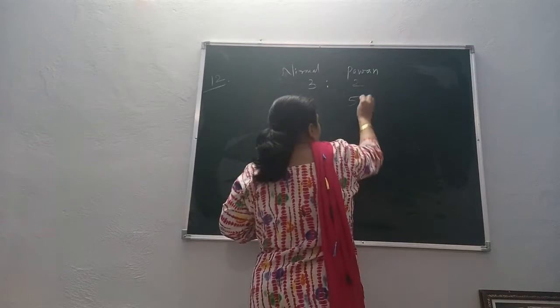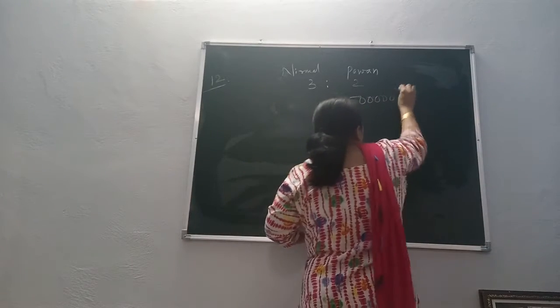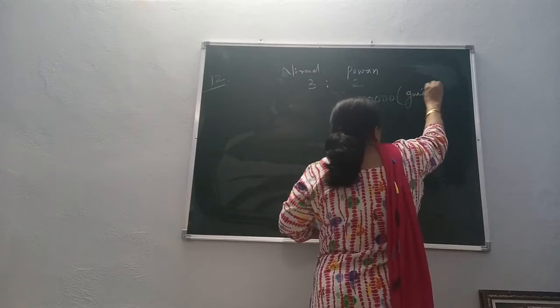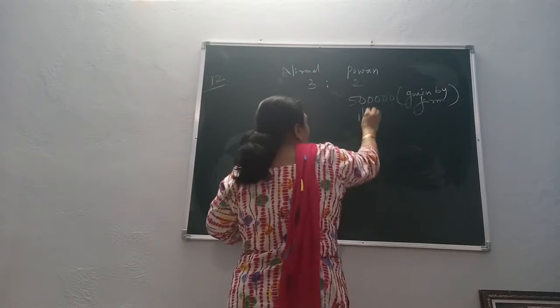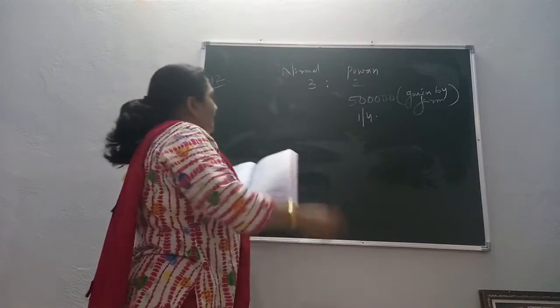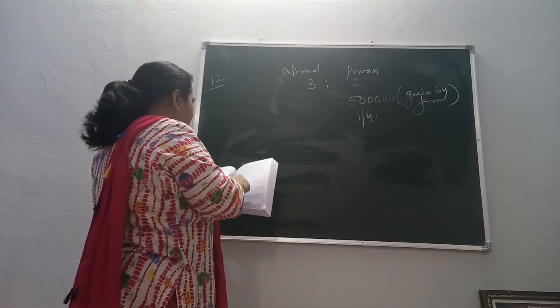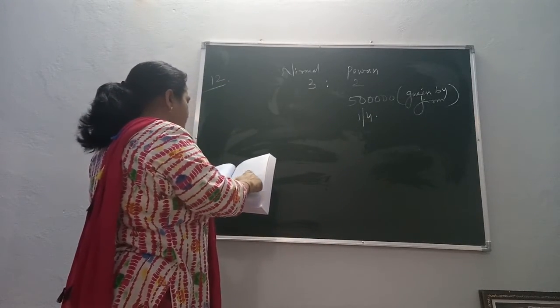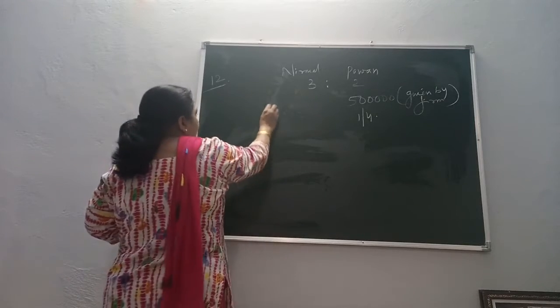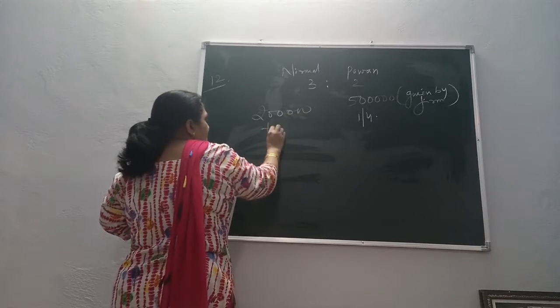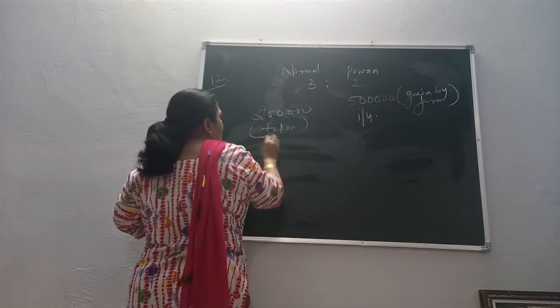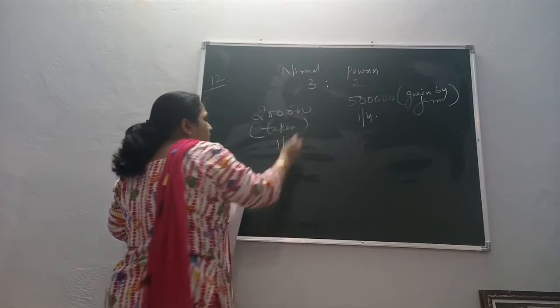To Pawan, a 5 lakh loan is given by the firm, on 1st April. And Nirmal has given a loan to the firm. The firm has taken a loan of 2 lakhs from Nirmal on 1st October.